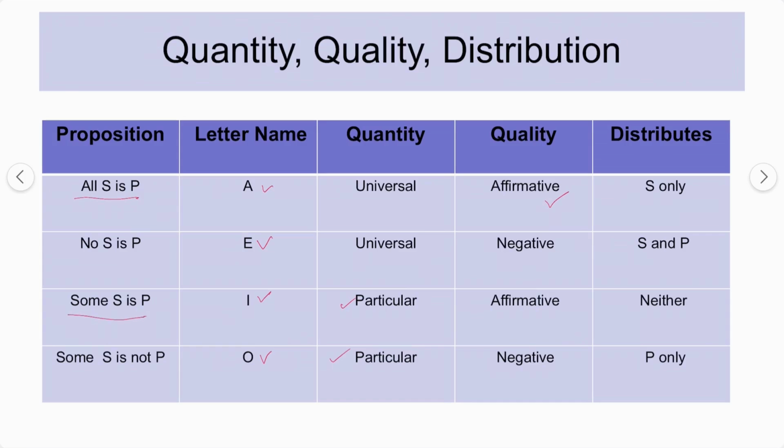Some S is P is again affirmative. No S is P, so we are including "no", meaning that it is negative. Some S is not P, again it is negative in nature. And again distribution: in case of universal, only the subject term is distributed. In case of universal negative, the subject is distributed but it is negative also, so the predicate should also be distributed. And in case of some S is P, neither of the terms is distributed. When some S is not P, only P is distributed.